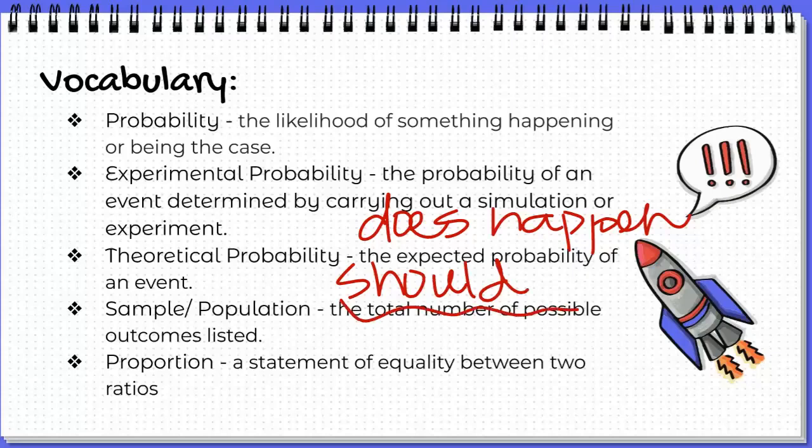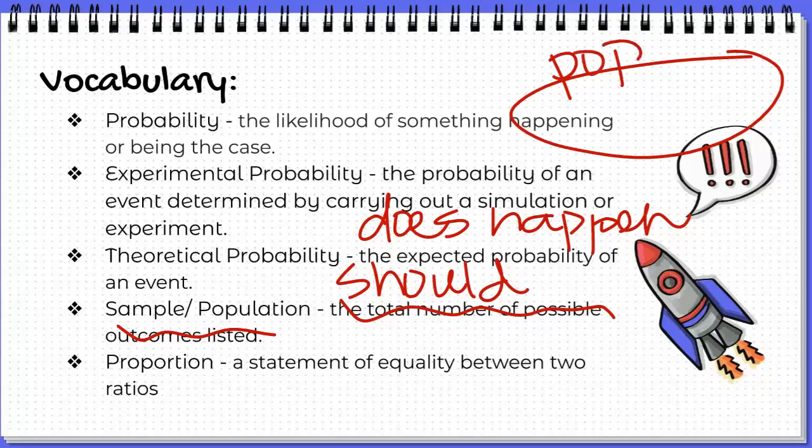When we get to sample and population, let's say I want to find what the favorite color of Harvey is. Well, I don't have the time to go ask every single one of the 840 kids, which would actually represent the entire population of Harvey Junior High. So instead, I would ask just a sample. So a sample is a smaller portion of people that we use to poll to represent the larger population. So I can draw a Venn diagram to show that. So if this is my population of Harvey Junior High, I would just ask a smaller portion of it, or my sample, to get enough data to represent the whole.